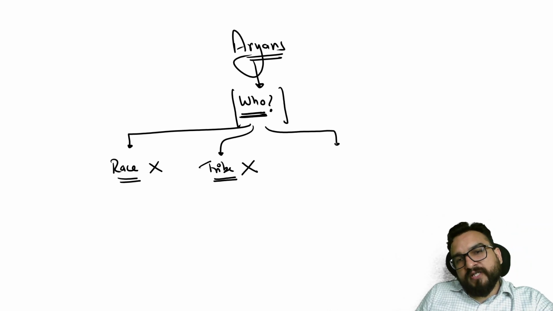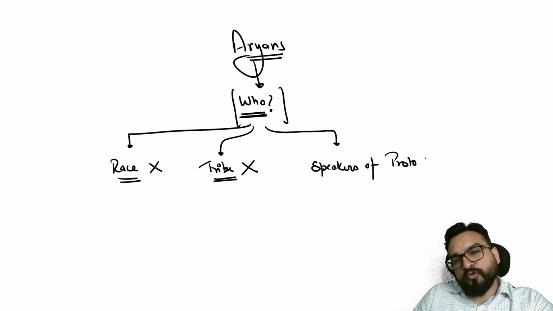Then what is the most acceptable explanation? The most acceptable explanation right now is that Aryans denote the speakers of one language that we call Proto-Indo-European languages, or Indo-European language.